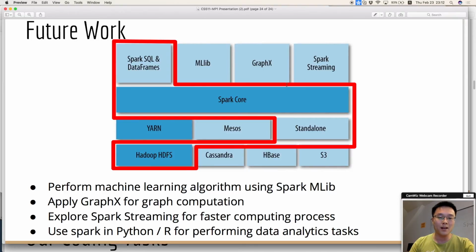MLlib is a library for machine learning. It uses the parallel processing feature of Spark very well. GraphX is a graph computation system that combines ETL, exploratory analysis and iterative graph computation. Spark Streaming can process data from various sources. Outside these extension libraries, Spark works well with a lot of data analysis tools, such as R. When combined with Spark, R can analyze large-scale data by using the distributed computation engine from the R shell.